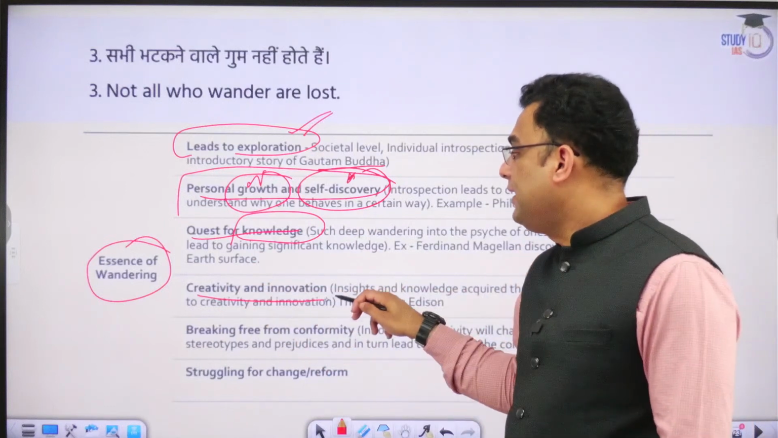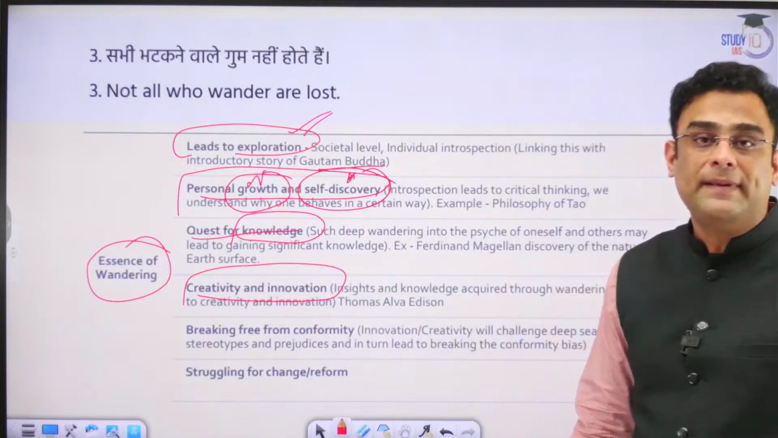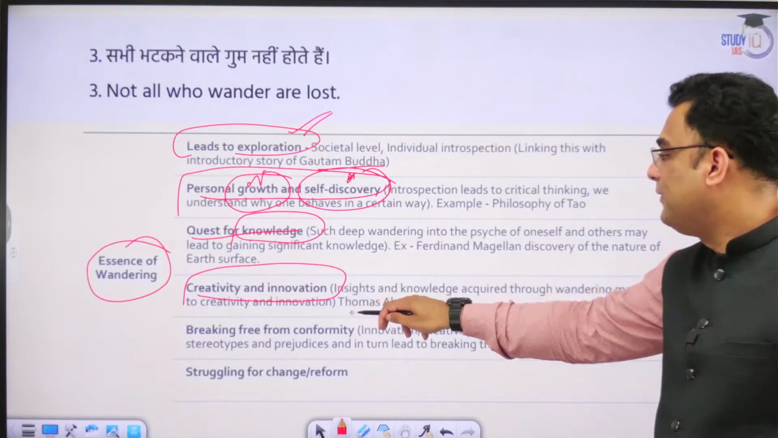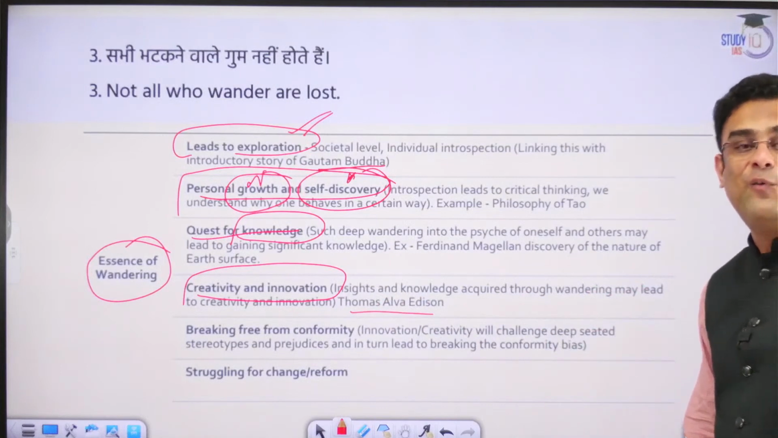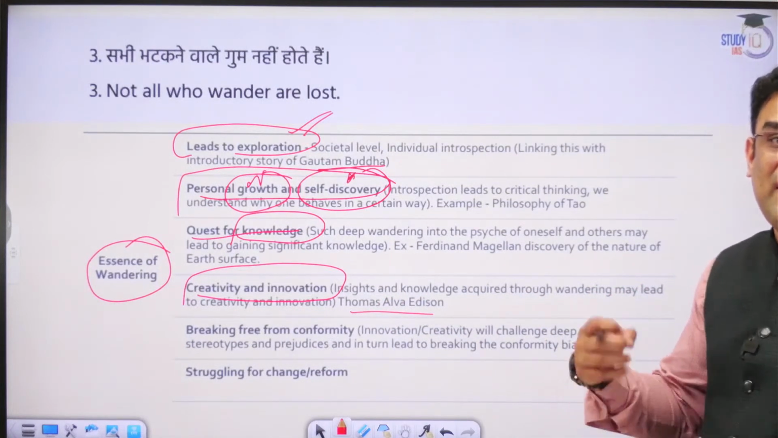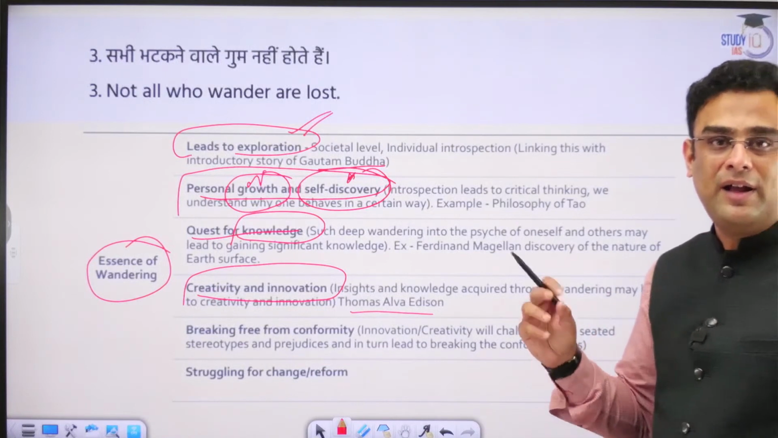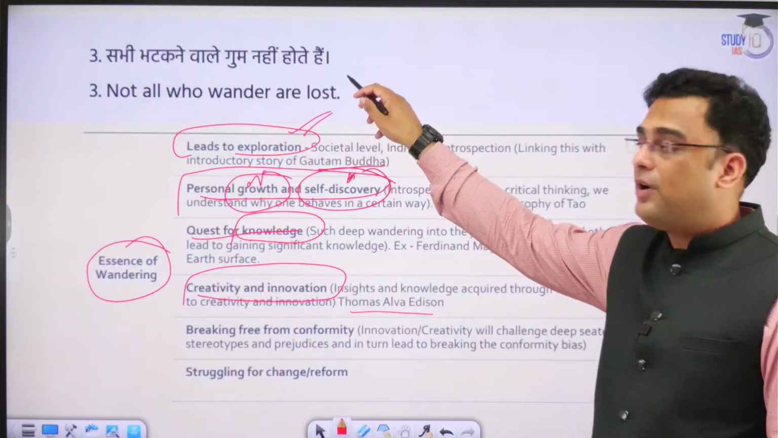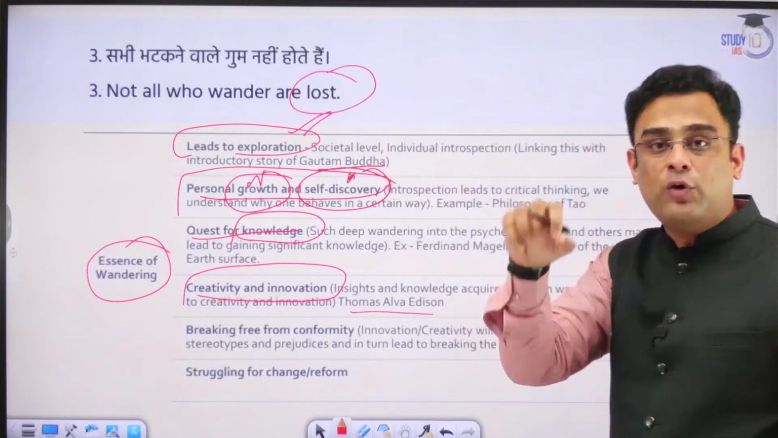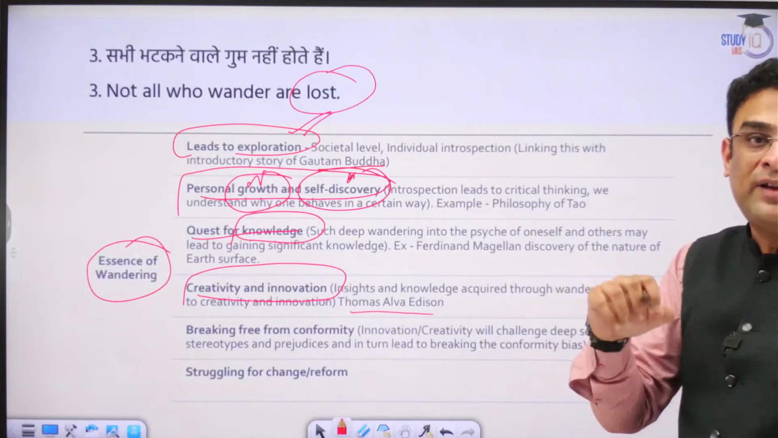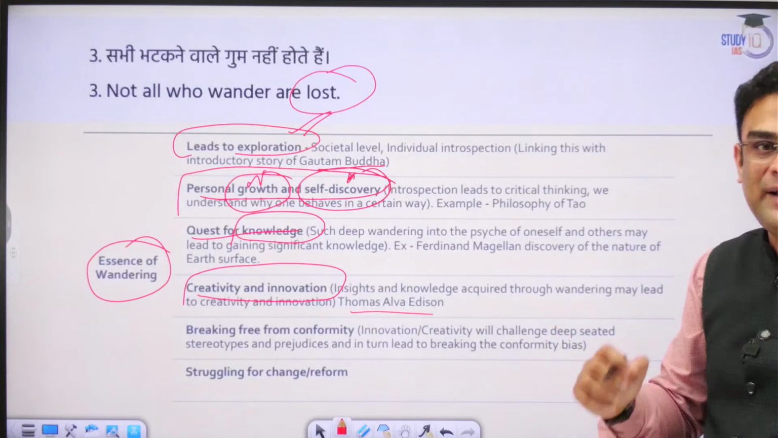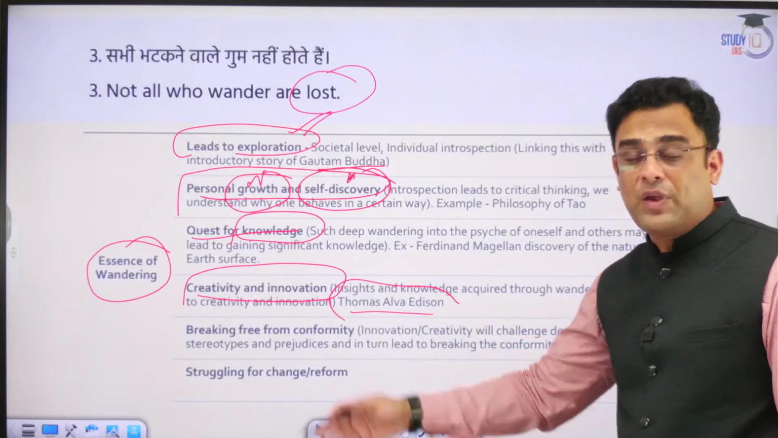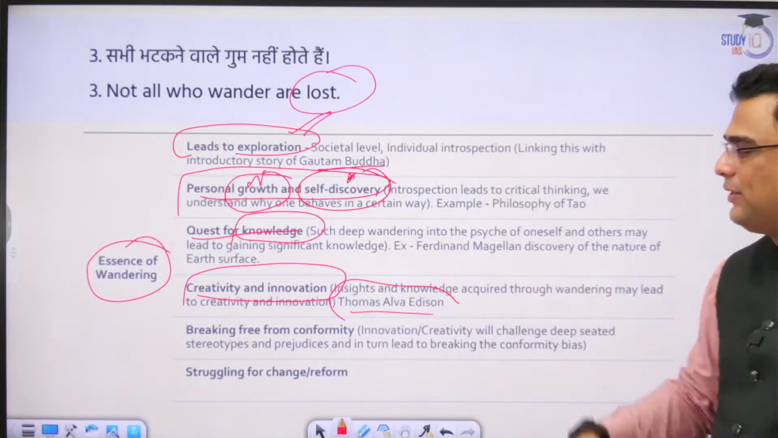Then creativity and innovation. A wanderer is able to create something new. He is able to start something new. Thomas Alva Edison, for example, was also a wanderer. He tried several thousand times to develop a light bulb, and every time he failed. But that wandering did not stop. He had not lost. In his own words, he said, I have only found several thousand ways of not doing it. Ultimately he found how it is to be done, and revolutionized the world. So he was a wanderer in that sense, but he was not lost.